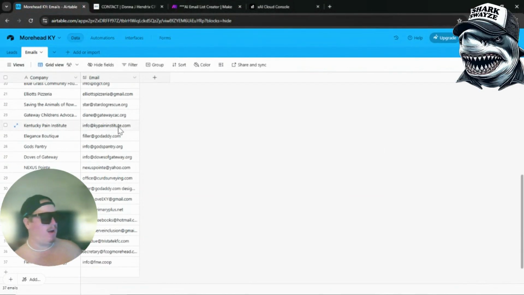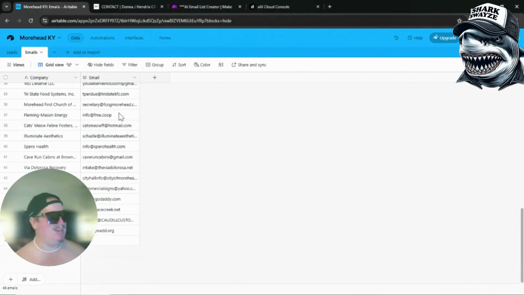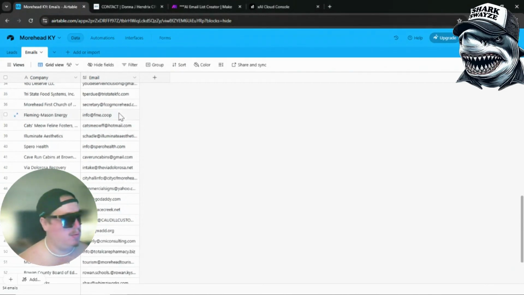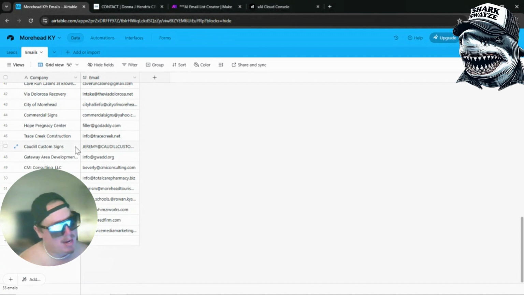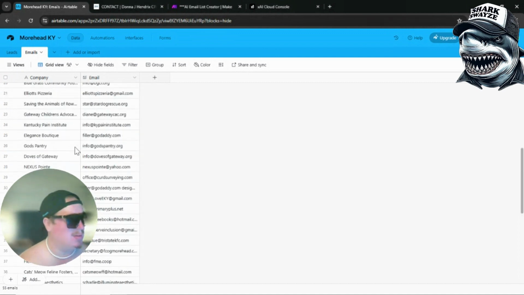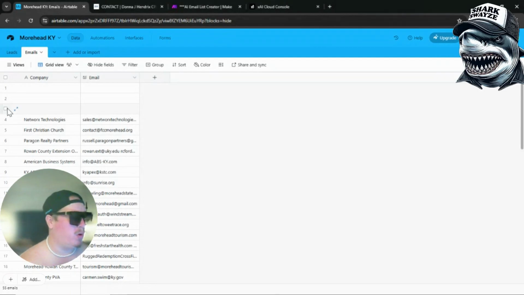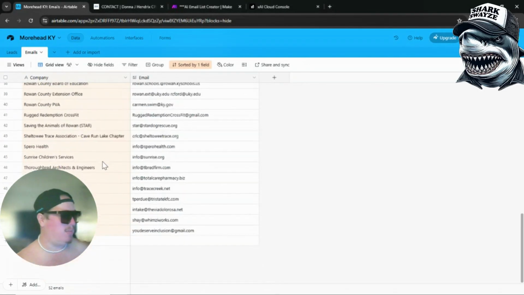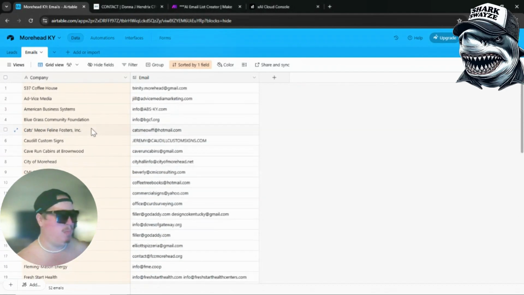As you can see right here before our eyes, it is just taking all of those emails, ignoring the blank ones, ignoring the protected ones, and it's just giving us emails that we can work with. We have our list of our 52 emails that we can cold email, but before we do that, we want to verify those emails and make sure they are good.